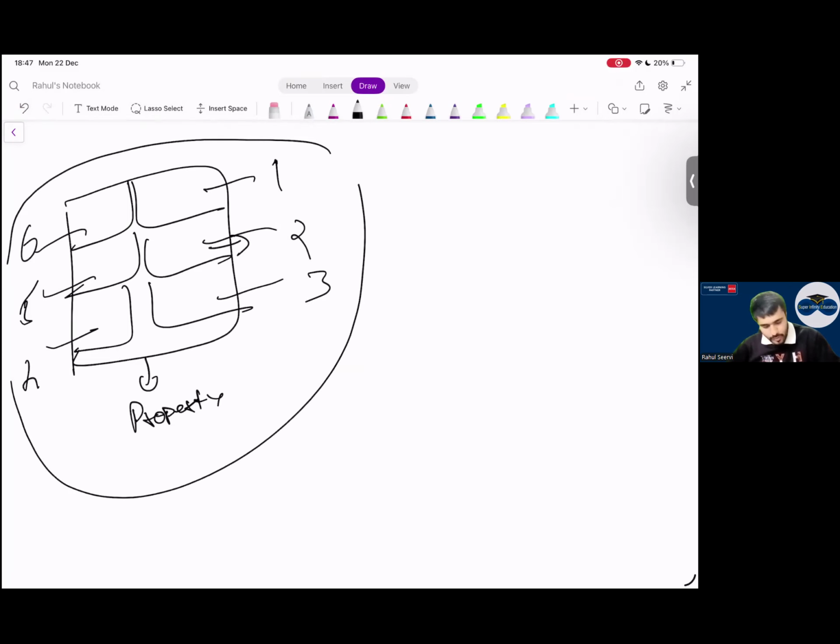Now I say that this property I've given on rent. It's not my business. My business is not to give any property on rent. I have a property, and I've given this property. Now, when I give this property, I also give some basic services like a security guard. Security will be there.